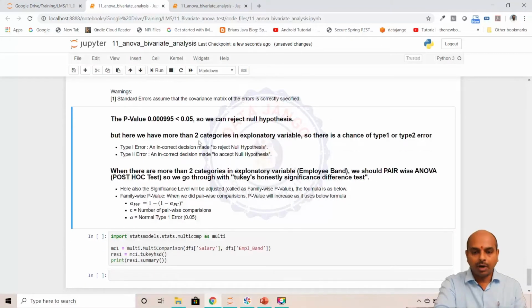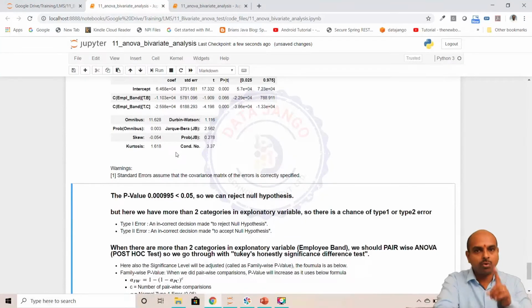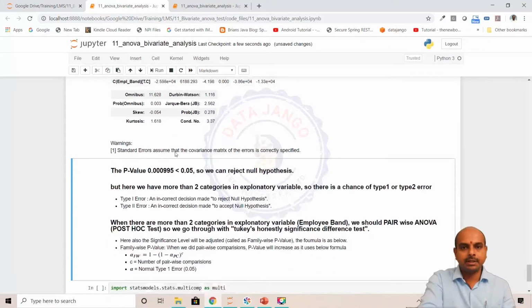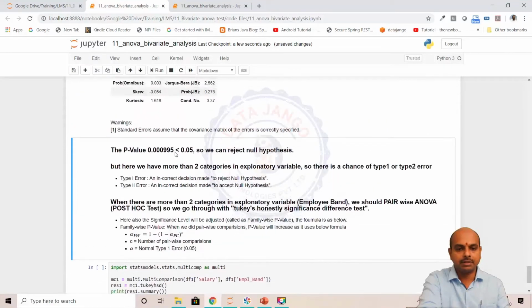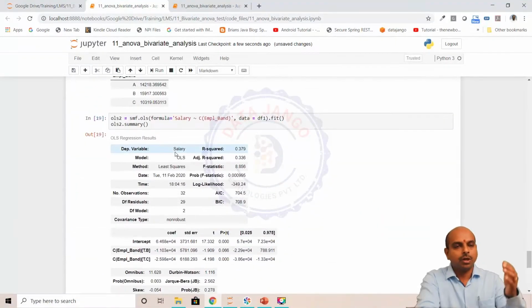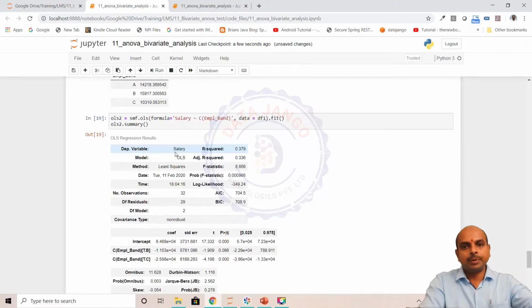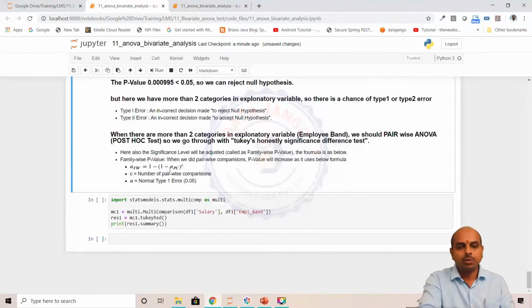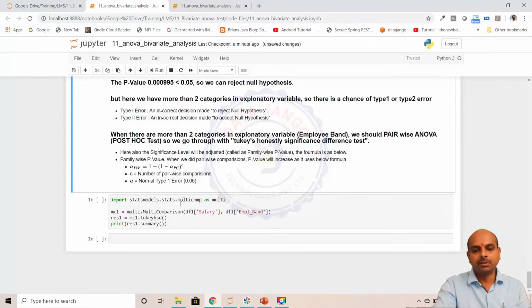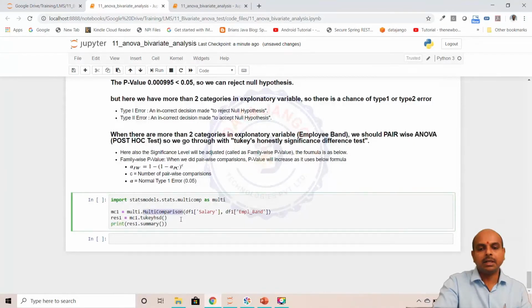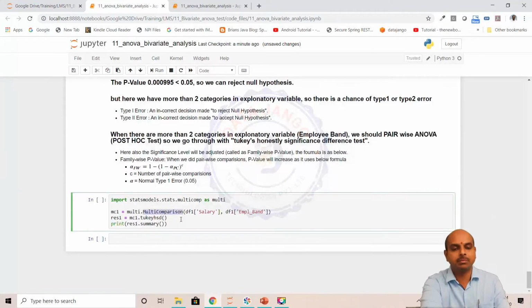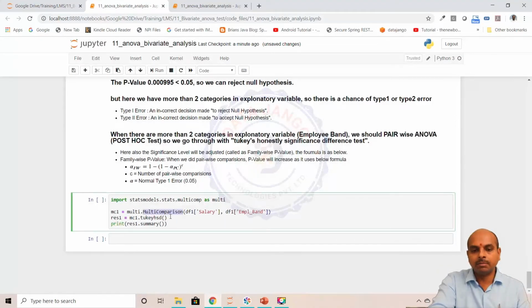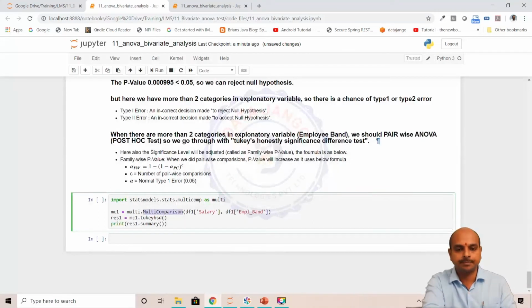So to avoid this confusion, when there are more than two categories in the input space, we should do pairwise ANOVA. The pairwise ANOVA is ANOVA between group A and group B, group A and group C, and group B and group C. To do that, we can use the multi-comparison method in the statsmodels multicomp module. Internally, the significance level is adjusted.